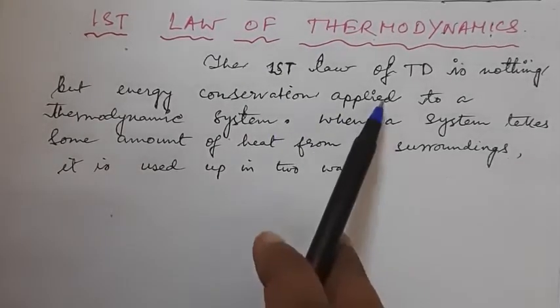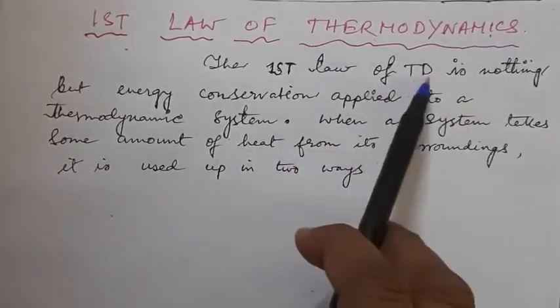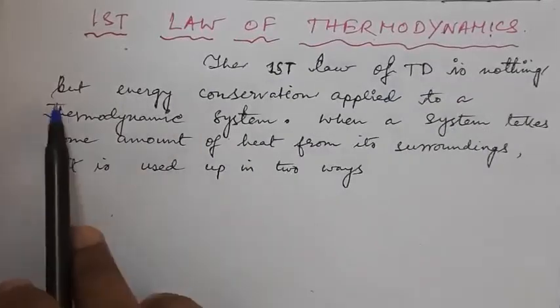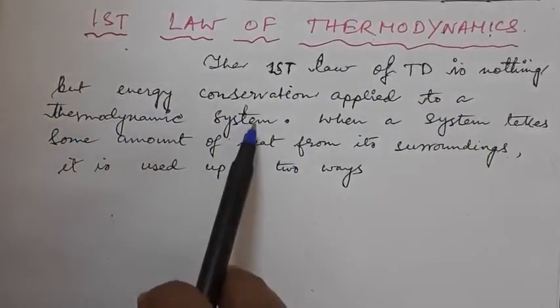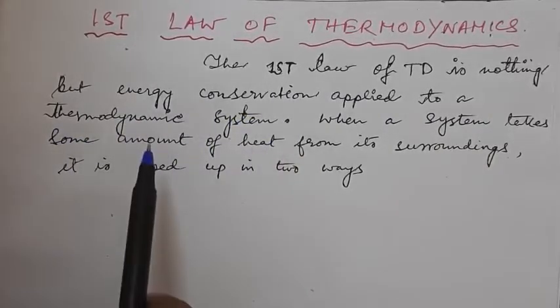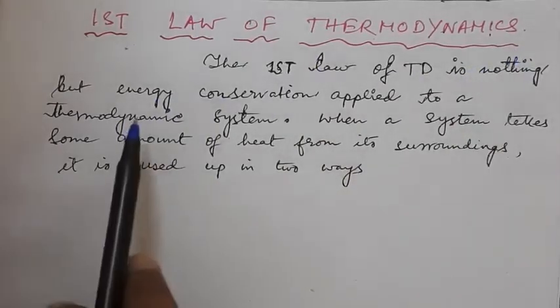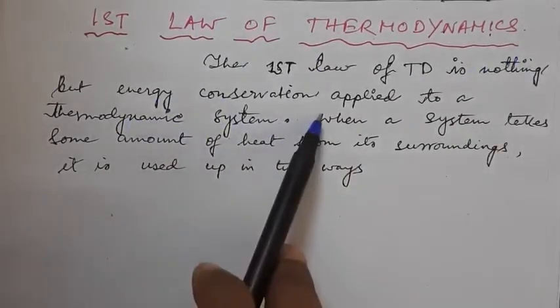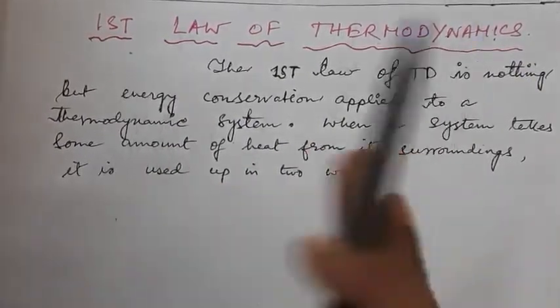The first law of thermodynamics, which I've written in short as TD, is nothing but energy conservation applied to a thermodynamic system. I have already discussed thermodynamic systems in the previous videos. We have to remember that the first law is nothing but energy conservation: conversion of heat into work and work into heat, interconvertibility.